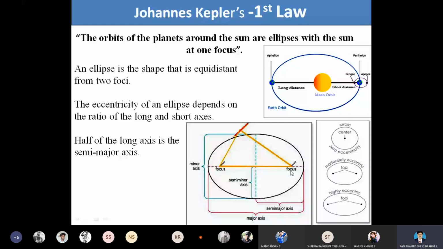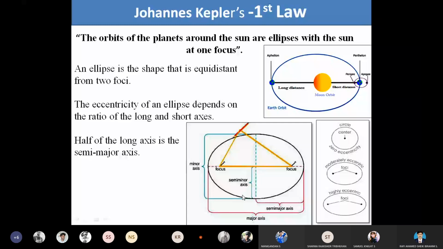Here we can see the semi-major axis, major axis, minor axis, and semi-minor axis.